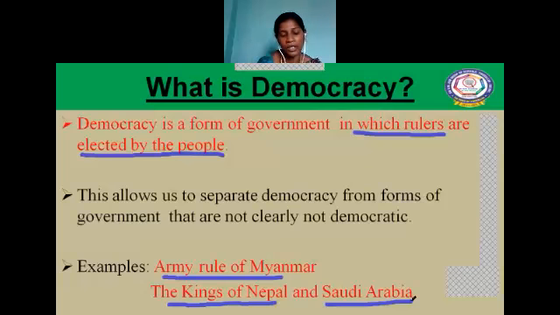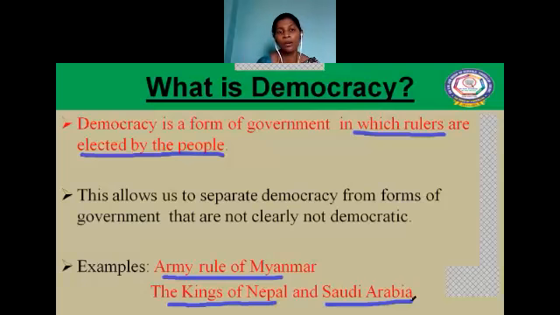And now the next one, the kings of Nepal and Saudi Arabia. The kings of Nepal and Saudi Arabia are not elected by the people. They were simply born into the royal family and became the king of Saudi Arabia or Nepal. The same applies to the Myanmar case also. The army people who rule Myanmar were not elected by the people, because they led a military coup and seized the power.